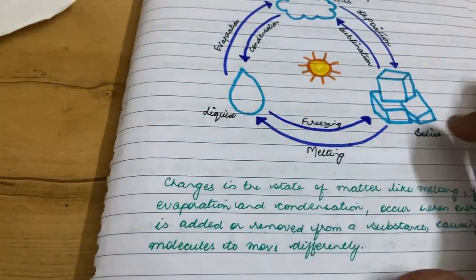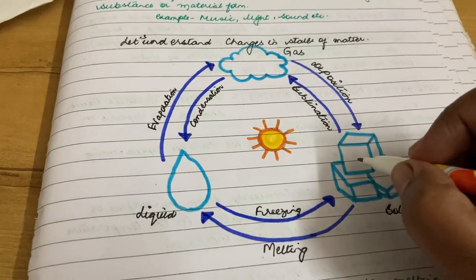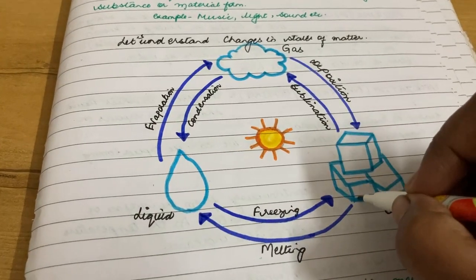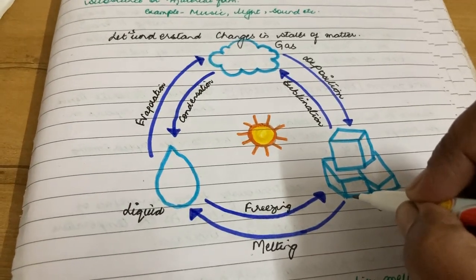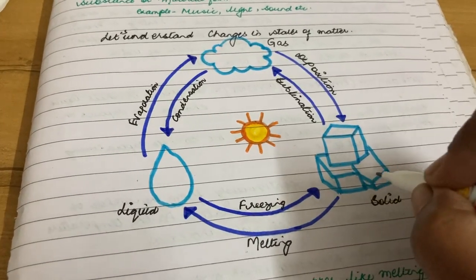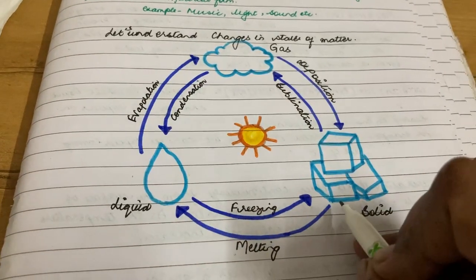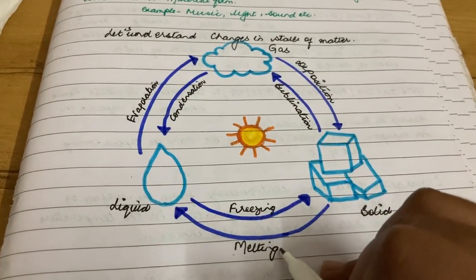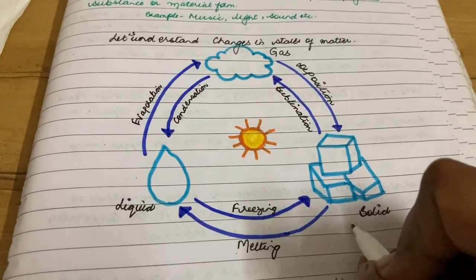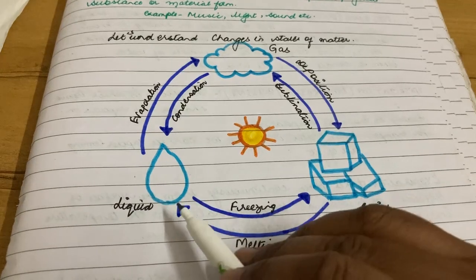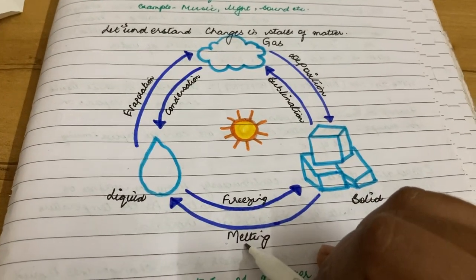So what are the changes that happen? When solid changes to liquid, like ice, when we keep a cube of ice outside the refrigerator, it starts to melt. The process is called melting. When the molecules start changing from solid to liquid, that process is called melting.